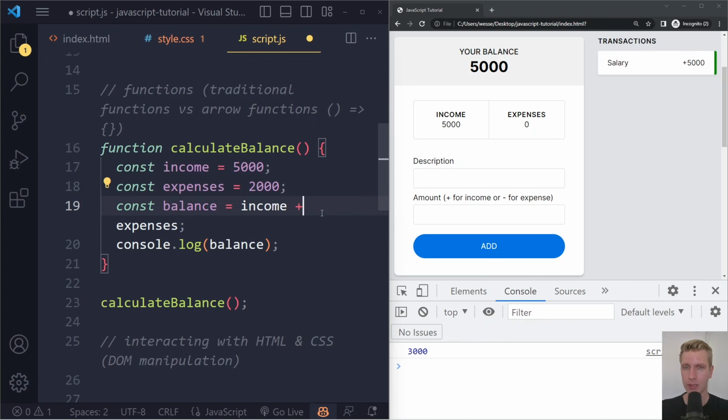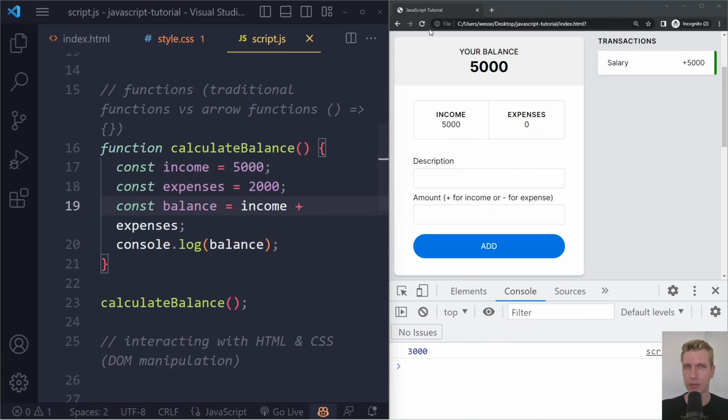We can also use plus. You can use those simple mathematical operators. So here, this will produce a result, 5,000 minus 2,000. This gives us 3,000, and it's going to assign that to balance here. And that's what we're logging here, balance. That's how this works. You can also use plus here.